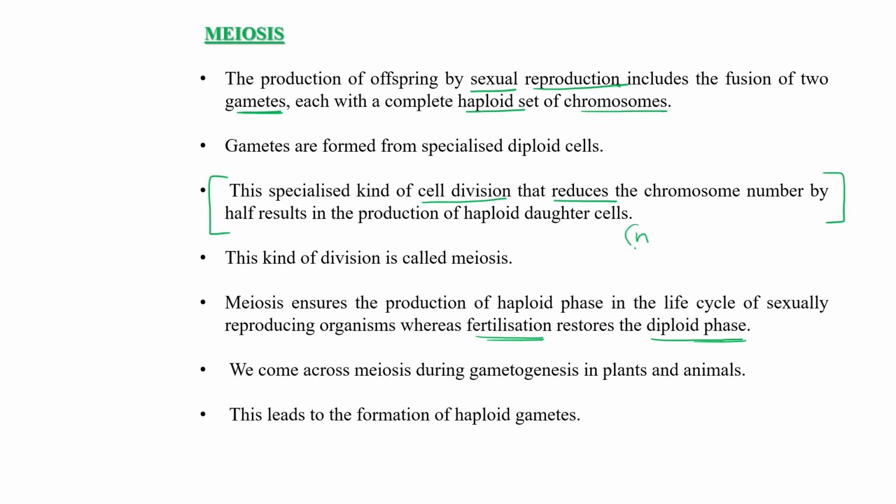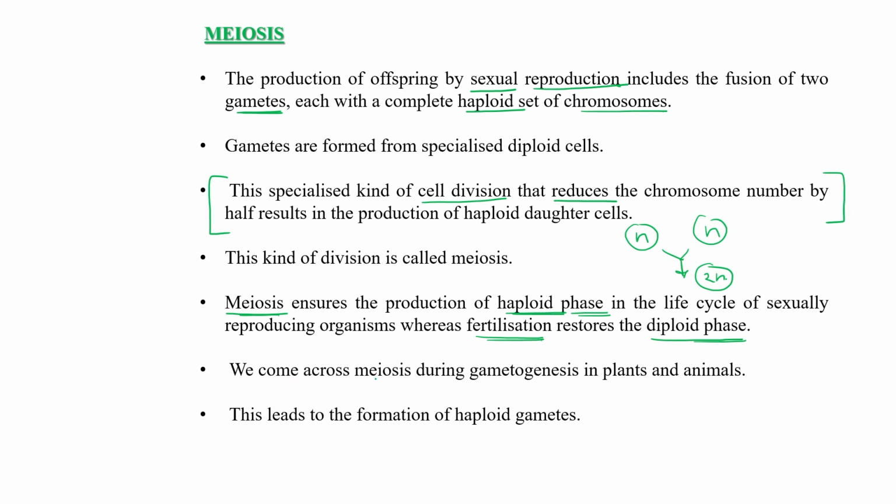So both contain n number of chromosomes, and after fertilization it will again restore its original number of chromosomes, that is 2n. So through meiosis, we can produce haploid cells in which half the number of chromosomes is present, in the life cycle of sexually reproducing organisms, and after fertilization it again restores its diploid phase.